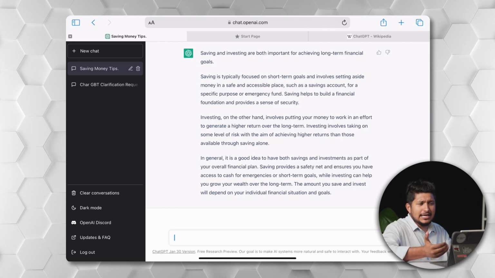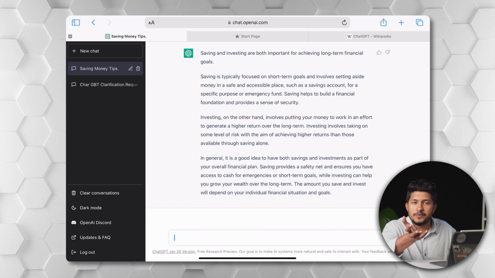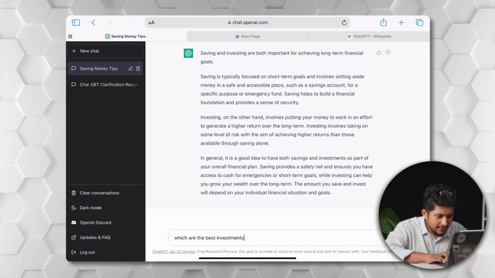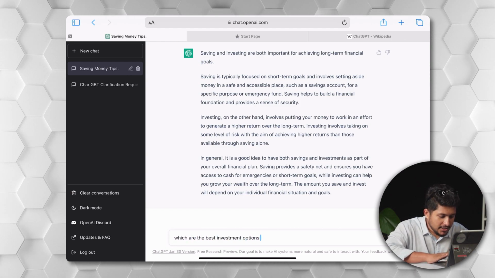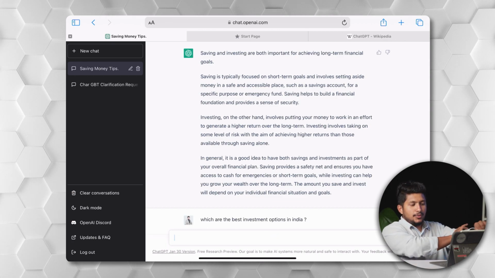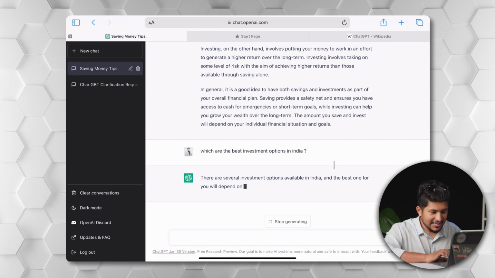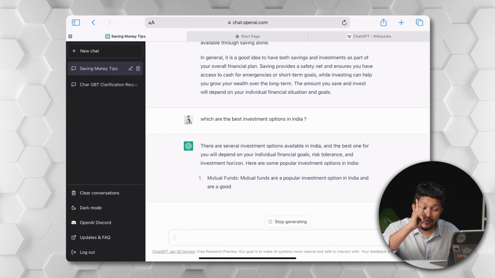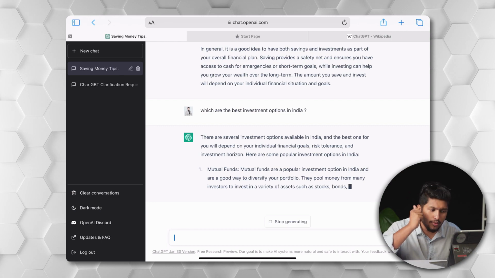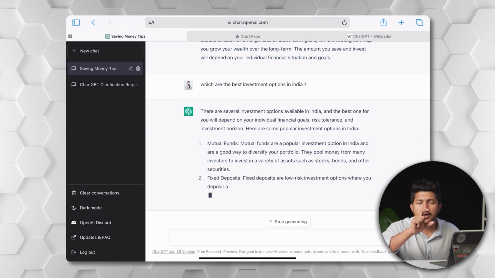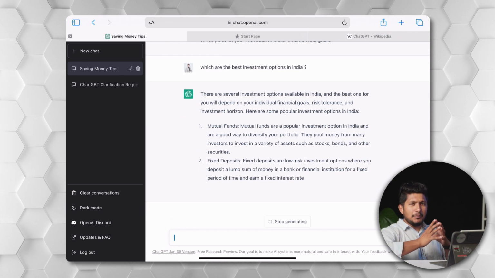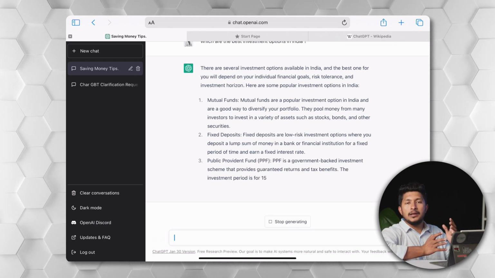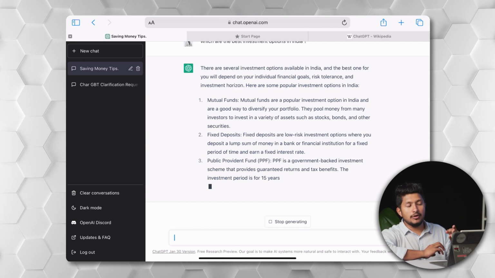So let us ask which are the investment options available in India, right? Which are the best investment options in India? Let us see what it is giving as the answer. There are several investment options in India, but the best one depends upon individual financial risk tolerance, financial goals, and investment horizons, which is very important because investment options completely depend on the person and how well they fit you.